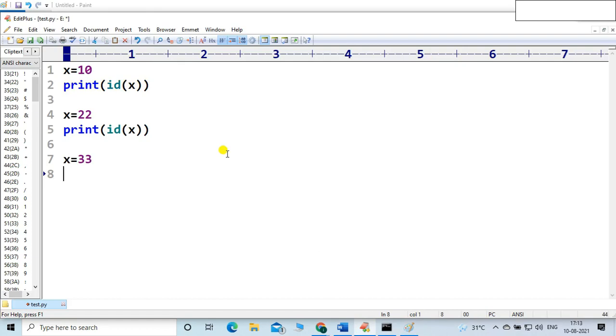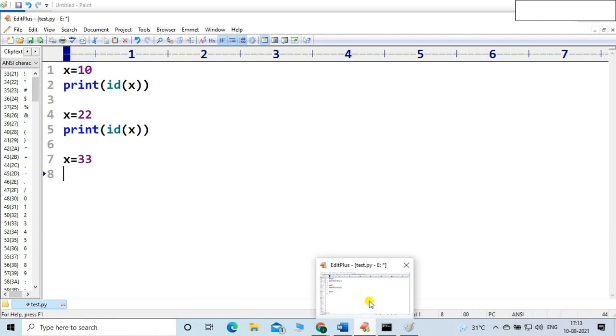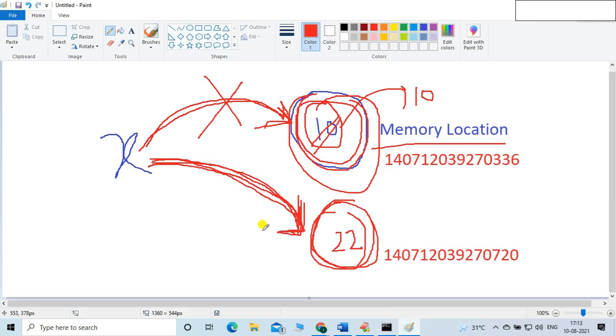Very simple. Now onwards, x will be pointing towards the 33 object. The memory location is also different.